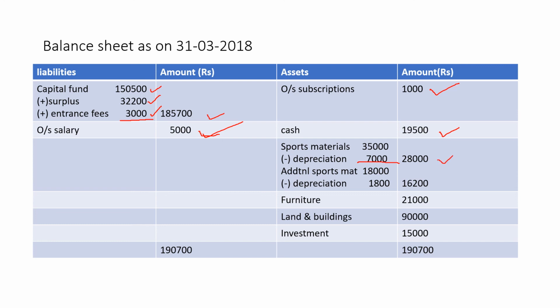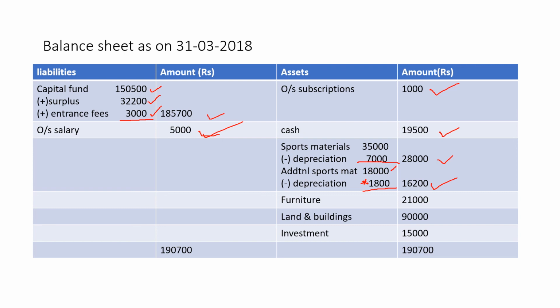Additional sports materials, which is given on the payment side of the receipts and payments account, second item in the payments, sports material 18,000. The depreciation on it is 1,800. How have we calculated this 1,800? Go back to the previous slide and check how we calculated it. If I go on explaining again and again, the video will become 2 hours long. So 18,000 minus 1,800, outer column 16,200.